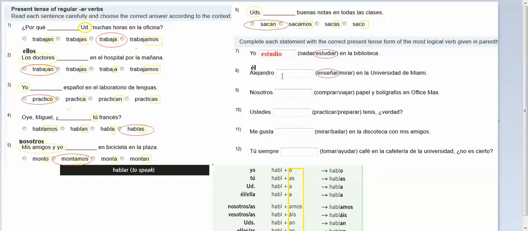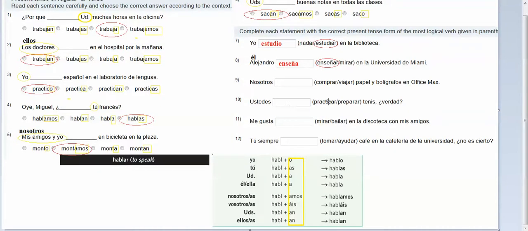Okay, and so then if I plug in enseñar here, the first thing I want to do is get rid of my ending, and then I add the ending that matches él. If I scroll down here, that's an A. Enseña. Alejandro enseña en la Universidad de Miami.